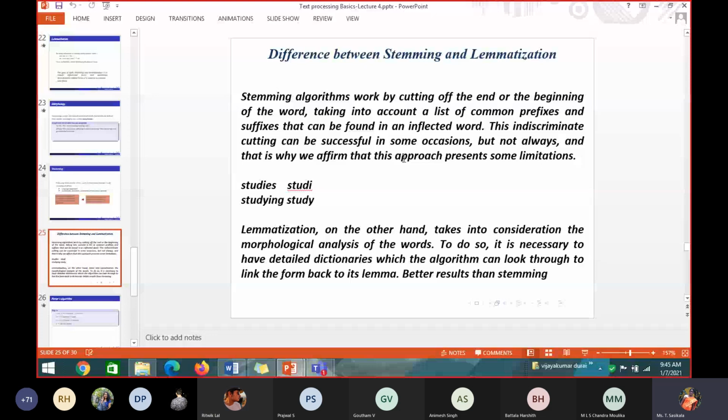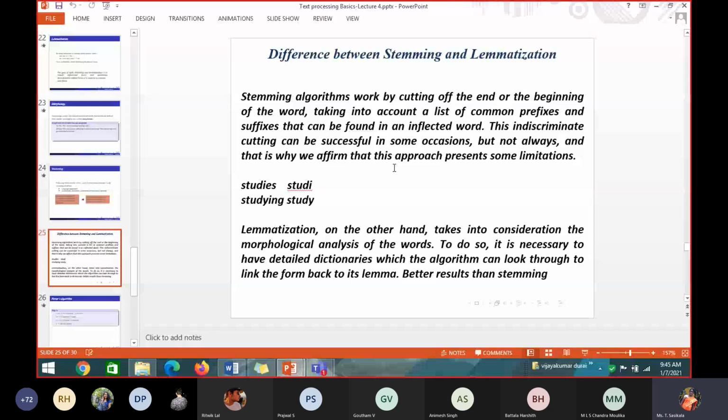Stemming will cut or chop the suffix, and what will be my output? Dog. Dog. So that is a correct word. That's why they say the indiscriminate cutting can be successful on some occasions, but not always. And that is why we affirm that this approach presents some limitations.